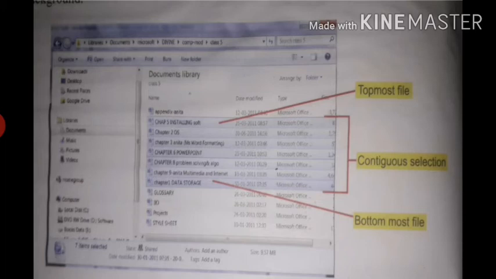Non-contiguous selection means the files which are not adjacent to each other, not one after the other, selected in a random way. If you want to select the files in a random way, that is the first file, next the third file, next the fifth file, it is called non-contiguous selection. Contiguous selection means the files which are adjacent to each other, and non-contiguous means the files which are not adjacent to each other.